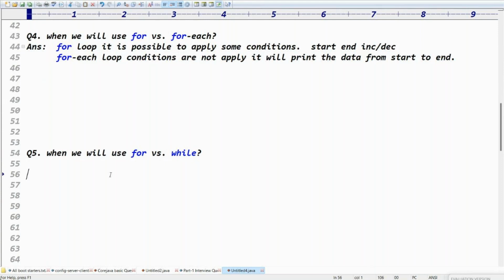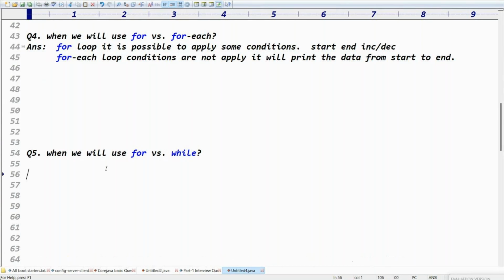If we have the starting value, ending value, and increment value, and they're using a while loop only, don't use a while loop in that case. Starting value is there, ending value is there, increment value is there: for loop. Only if I want to check a condition, then you can go for the while loop. I think you got the clarity, right? Yes.